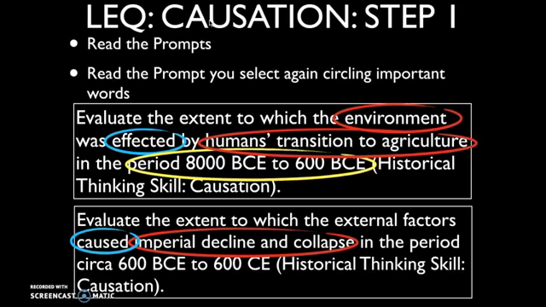The qualifying thing that they want you to really focus in on this time are those external factors. Now, does this mean that you can only focus on external factors? No, as we'll find out. You can also talk about internal factors, because here they're asking, evaluate the extent to which. So not only is it the external factors that are relevant, but you could also identify internal factors which you may make the case are more important to the eventual decline and collapse of these empires. Again, our time period here is 600 BCE to 600 CE, so we're exclusively in period 2, the classical age.